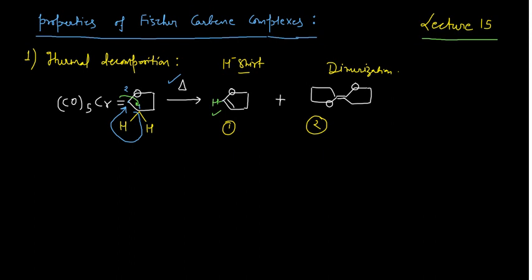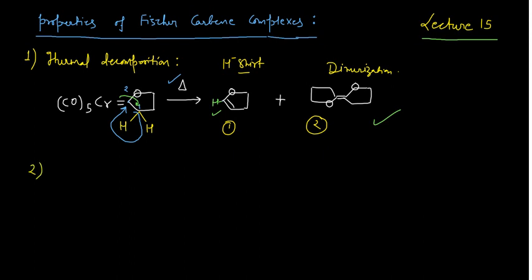And if you have two such fragments, they can also dimerize. There is no need to go for the detailed mechanism, but you should know that when you heat the Fischer carbene, they give back the alkene, right? And this is something very, very important. And one very important reaction, another property I want to give you, say this is property number 2.